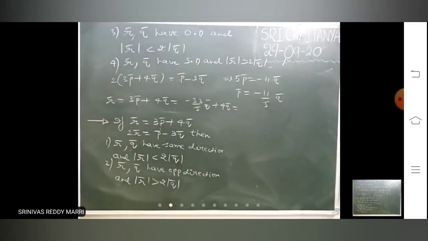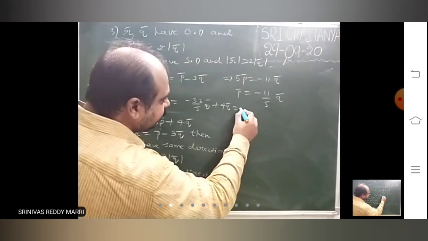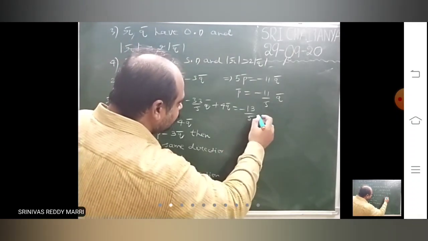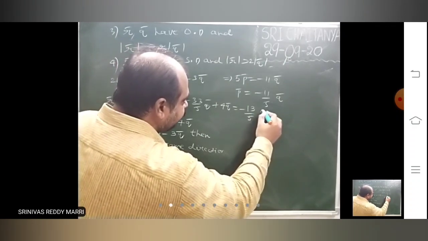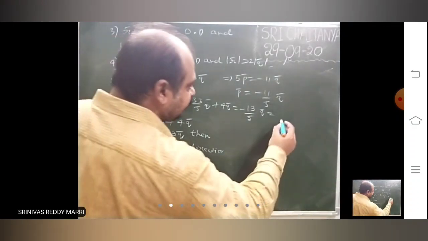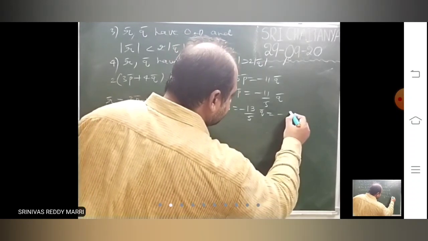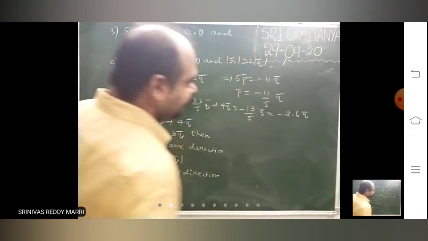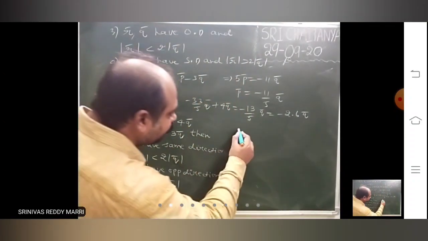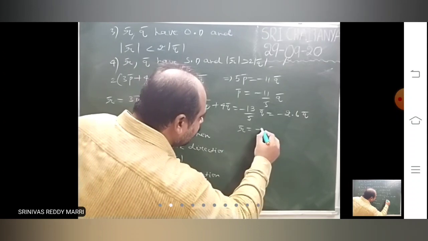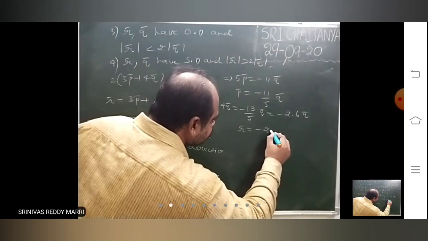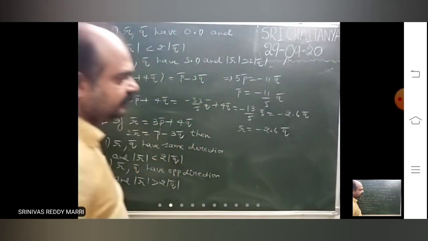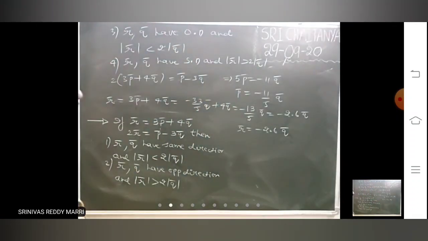If you take the LCM, minus 33 plus 20 means minus 13 by 5 into q bar. Minus 13 by 5 is nothing but minus 2.6 q bar.